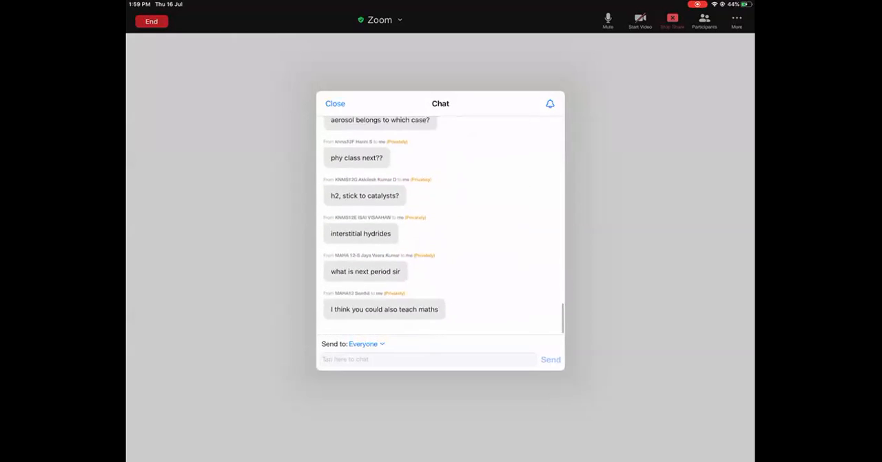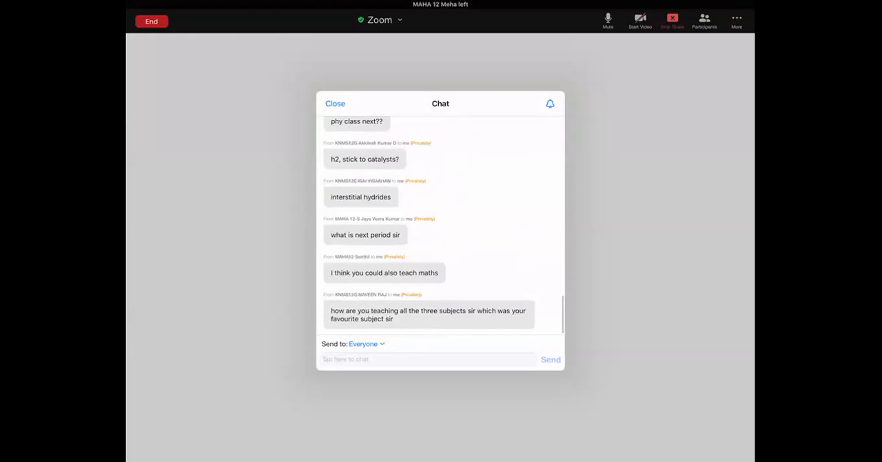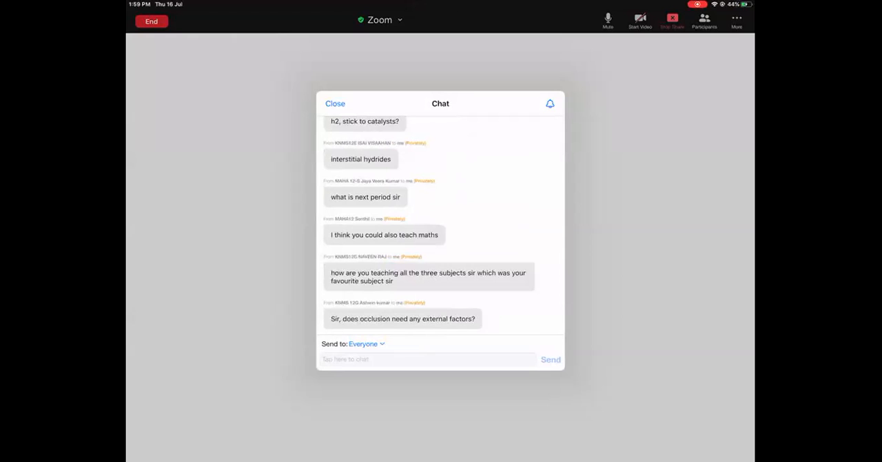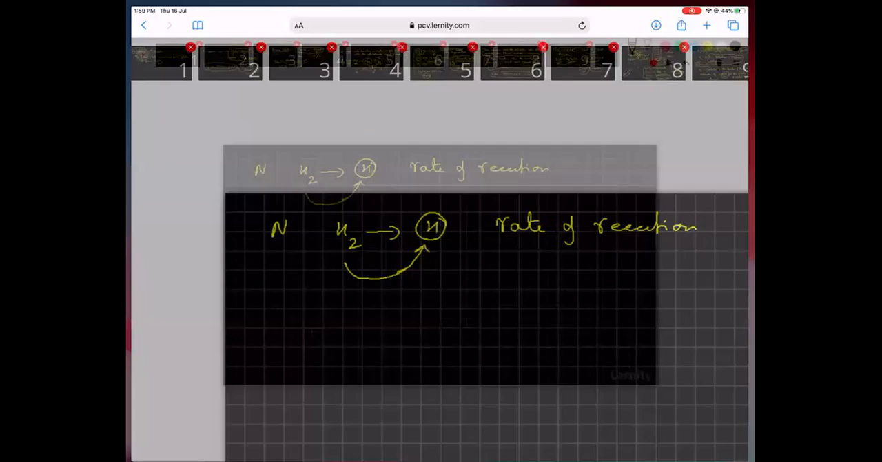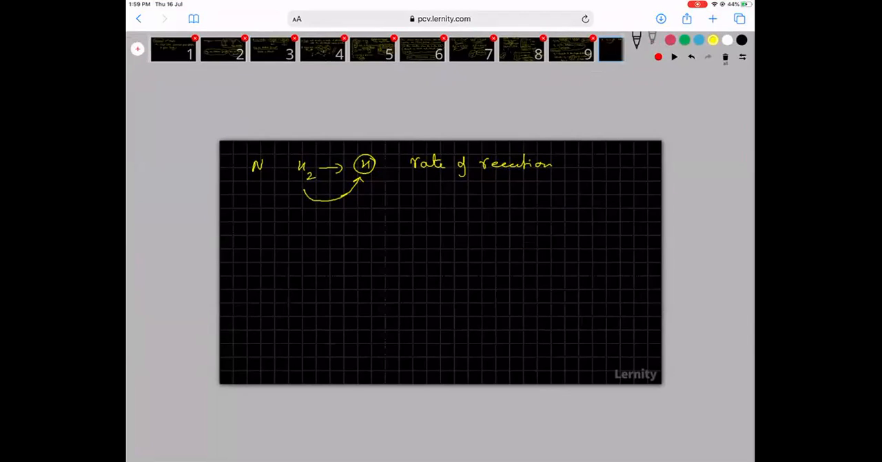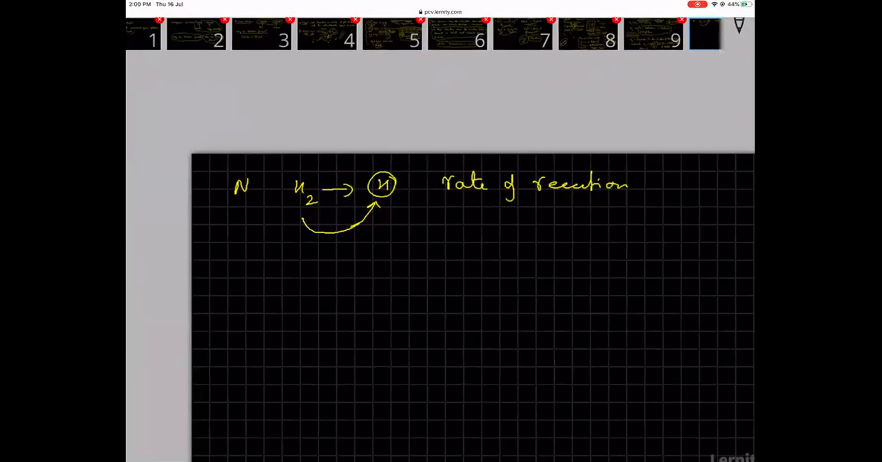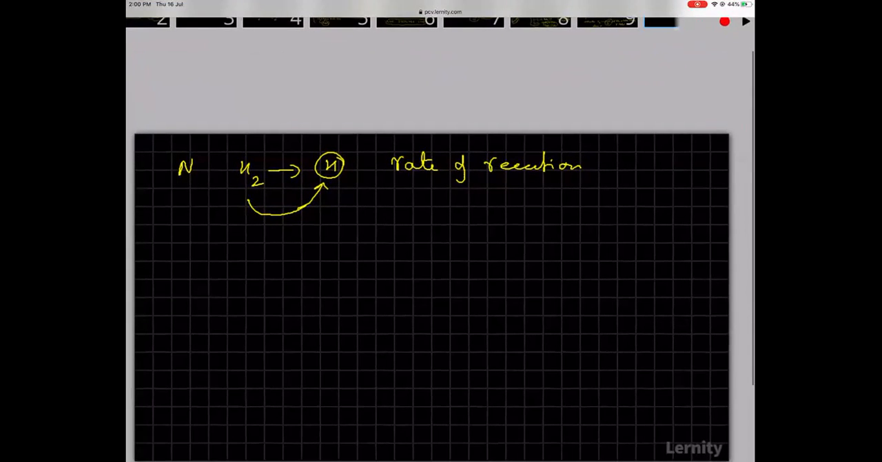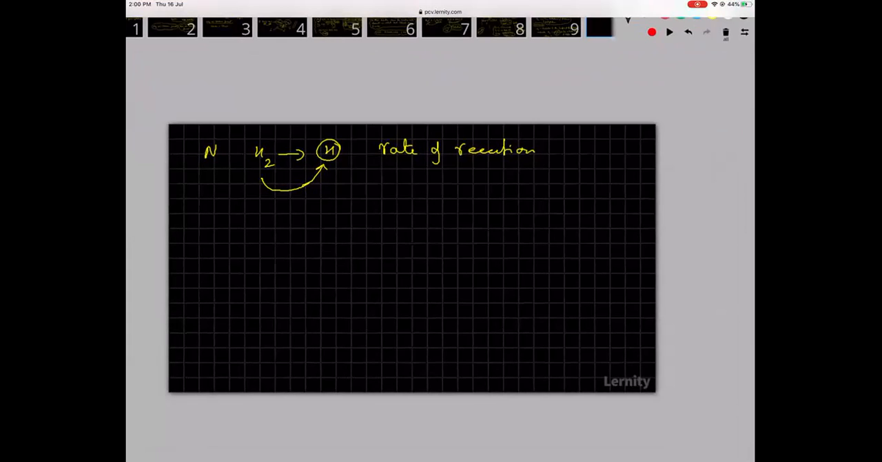Okay, so if you are able to understand this, my favorite subject ever was chemistry. I got a centum in my JEE exam in chemistry. I mean, not a centum, but I got above 90%. Okay, let's move. Let's not talk.